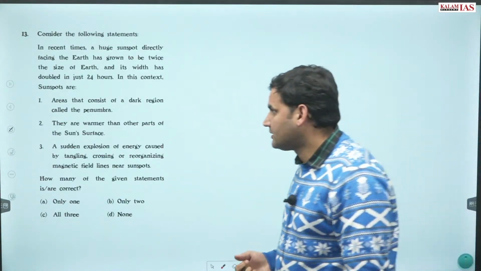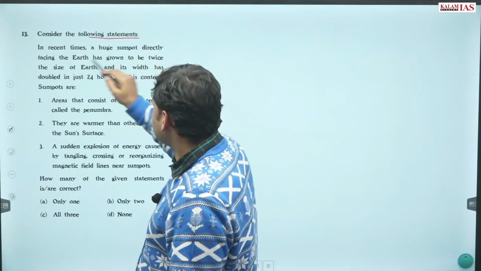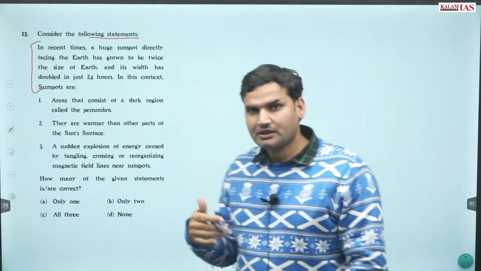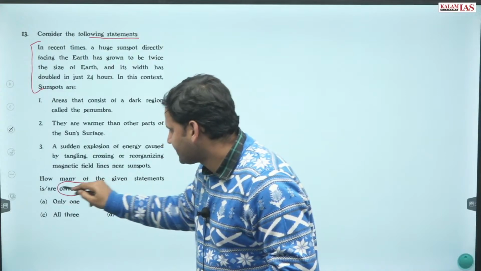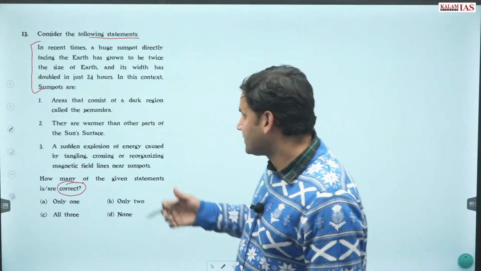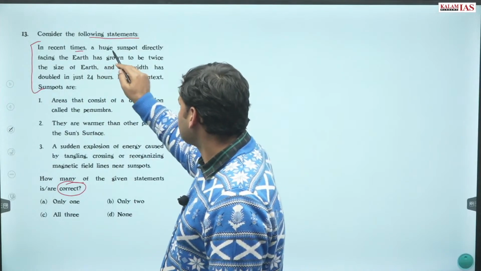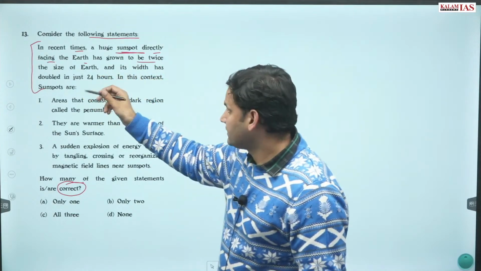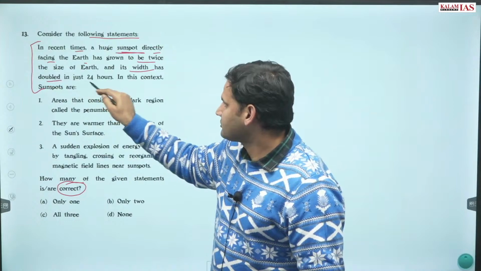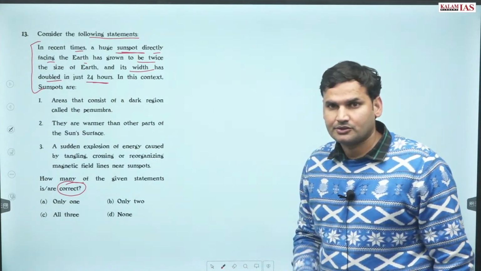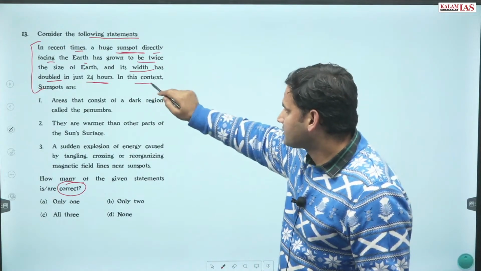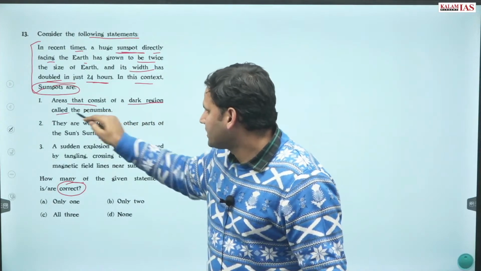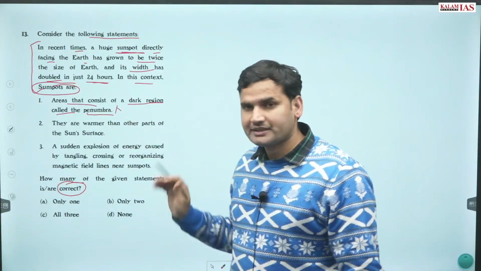Thereafter, question number 13. Statements are given और उसके बेसिस पे क्वेश्चन फ्रेम्ड. सबसे पहले आपका ध्यान जाना चाहिए कि करेक्ट पूछा है या इनकरेक्ट पूछा. Silly mistakes must be avoided at all cost. So in recent times, a huge sunspot directly facing the Earth has grown to be twice the size of Earth, and its width has doubled in just 24 hours. It is about sunspot. In this context, sunspots होते क्या हैं? Areas that consist of dark region called as penumbra. No, this is wrong. पूरा statement सही होगा.